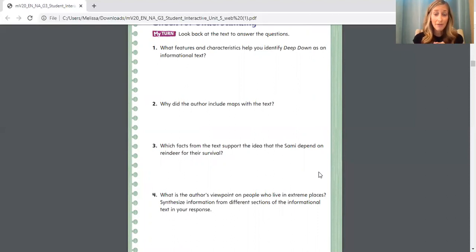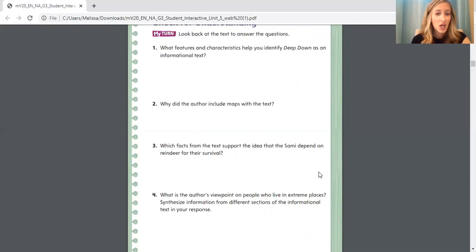Did you see photographs? Were there headings? Were there diagrams? I don't know, you tell me. Number 2, why did the author include maps with the text? You guys, what's the purpose of a map? Tell me what the map shows. Does it show the location of a place?